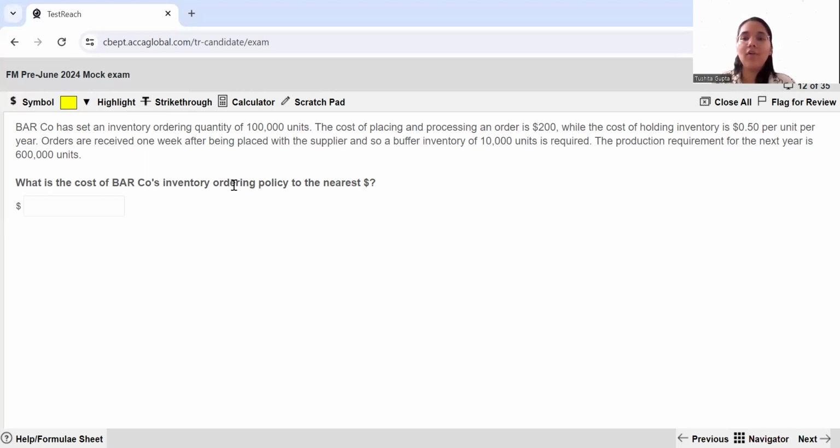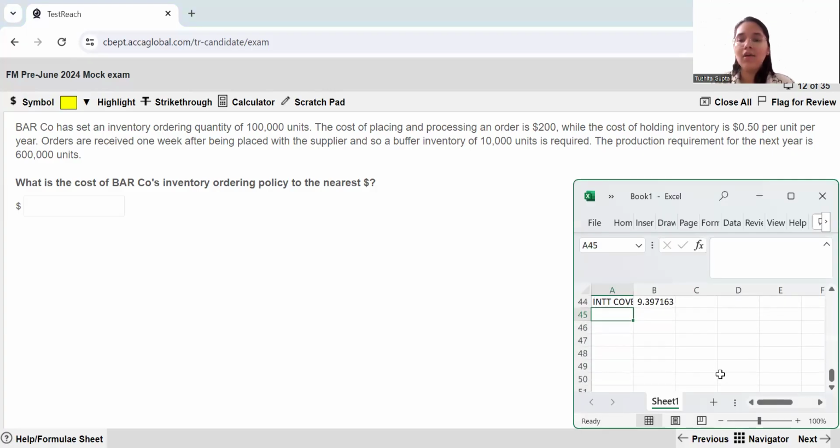Always remember, whenever you ask the cost of inventory ordering policy, you're supposed to take two things. Number one, the cost of ordering, and number two, the cost of holding. So these two costs you will individually find out, add them together to get to your final answer. So moving to, first of all, the cost of ordering.